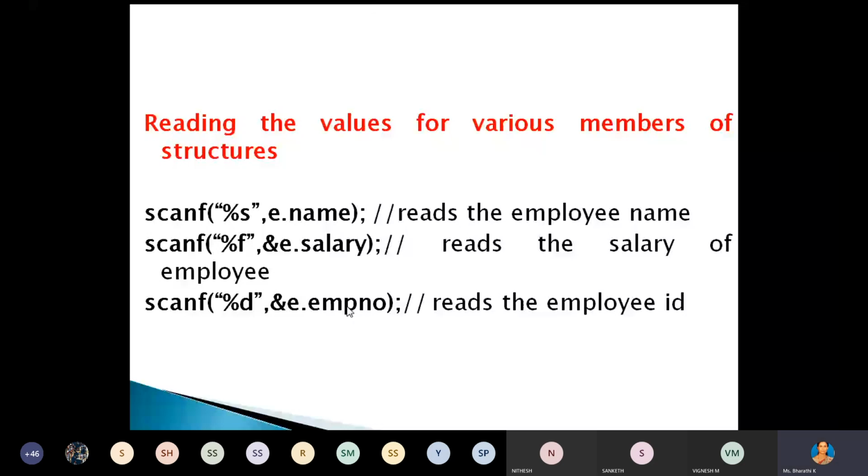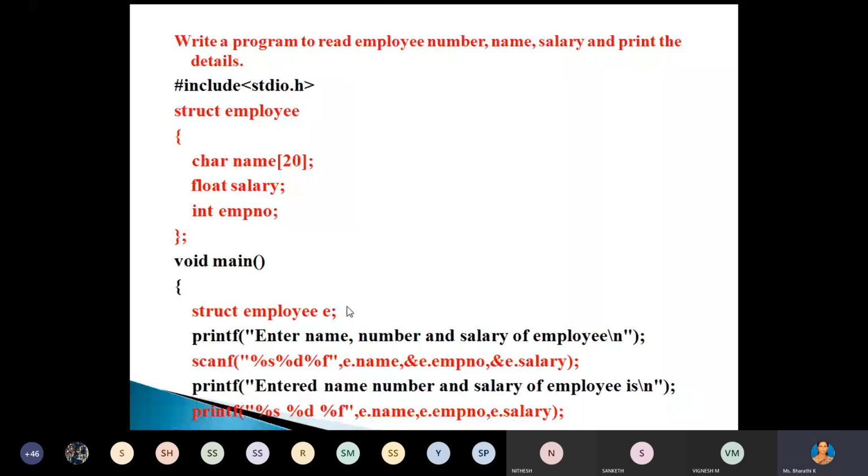Just take this program and tell me, suppose if you have any doubt, ask me. Trace this program. Simple program. Whatever I have explained in previous slides, the same thing in a structured way. Write a program to read employee number, name, salary, and print the details.